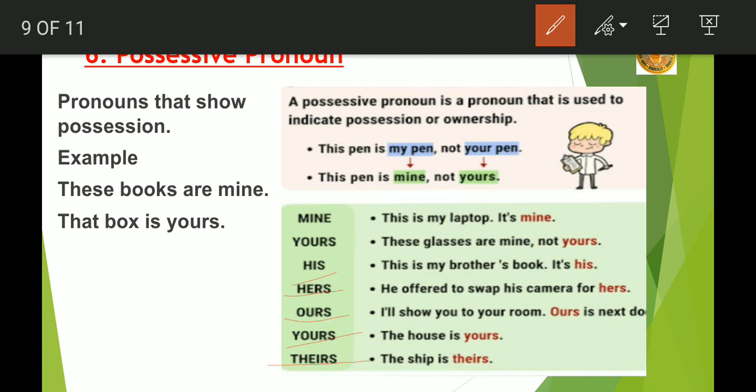You can come to this example. This pen is my pen, not your pen. So instead of elaborating the sentence using words like my pen, your pen, I'll simply say this pen is mine, not yours. So words like mine and yours, which show the possession of something, are the examples of possessive pronoun.